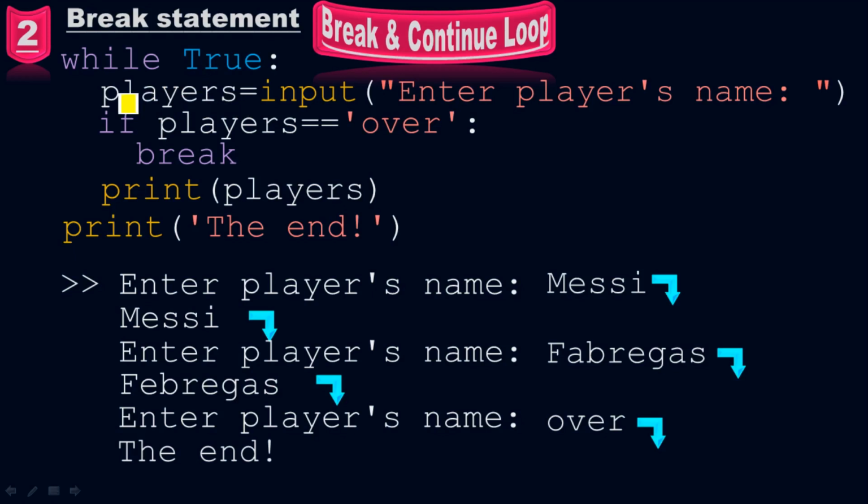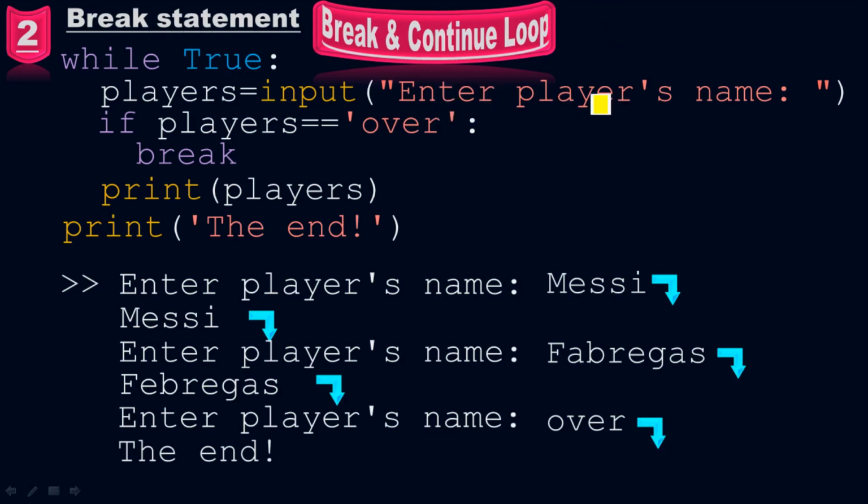You can put X, you can put Y, you can put game, anything you can put. But make sure if you have players here, you have to put players here and also players here. So players equals input of "Enter player's name". This is the very first line. This is the input line. We have used the input function. Instead of passing the print function, we directly put the input function. So the input function works like a print function at this stage.